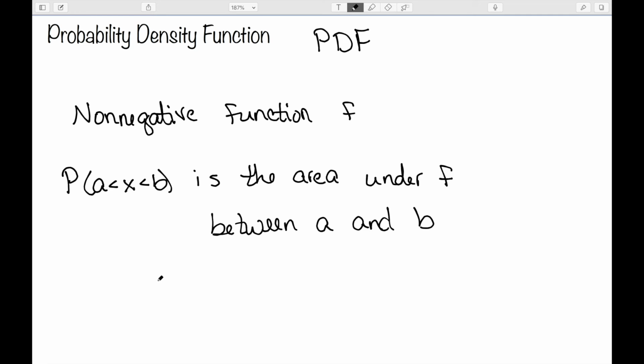So instead of actually just evaluating the function, we're going to look at the area under the curve. So I want to start by looking at some of the more common shapes of these probability density functions, and then we'll take a closer look at them.